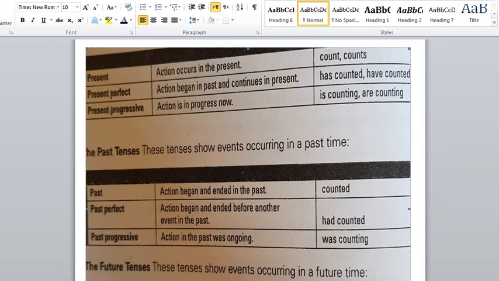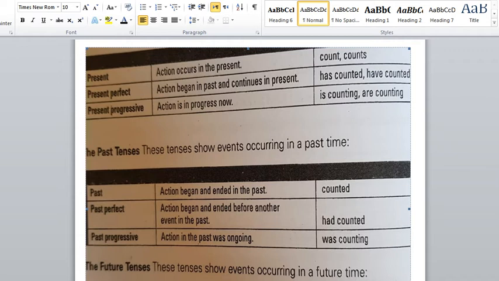When you speak about the present perfect, it's the past form of the verb, and before putting the past form of the verb, you have to put have or has, meaning you have to put the verb to have in its present form, have or has, according to the subject of the sentence.